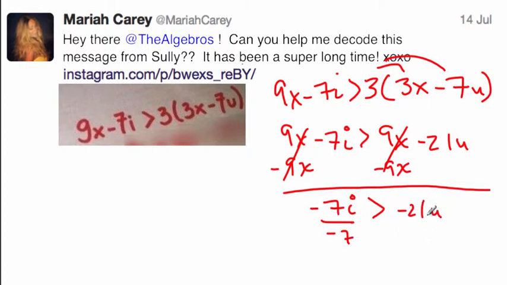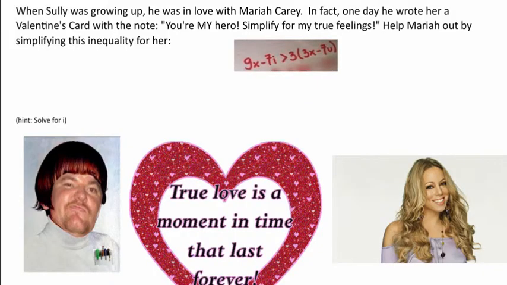This is a good review because when you divide by a negative, that sign has to switch. So it's i less than negative 21u over negative 7, which is i less than 3u. Oh, that's a "less than three" thing, I love you. Oh my God, that's his message. That is ridiculous. Can't believe I just spent time on that. Sully, anyways, I can't believe it.